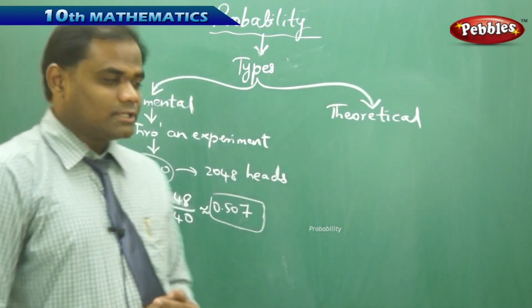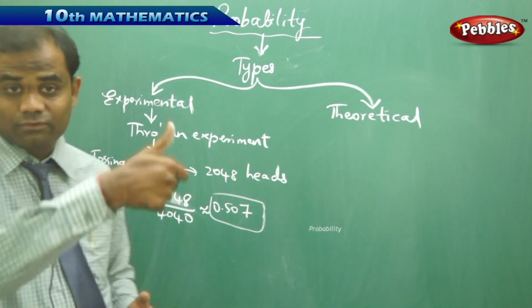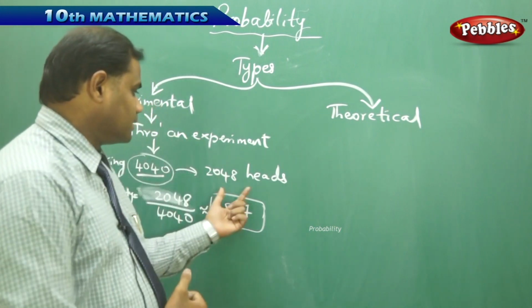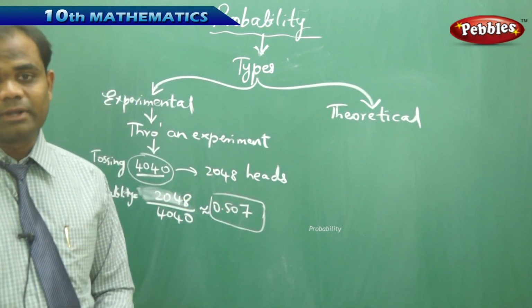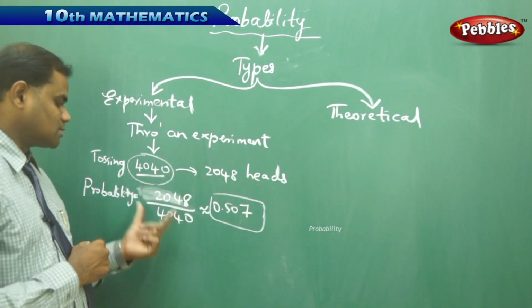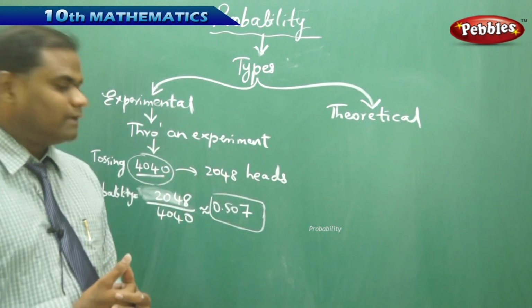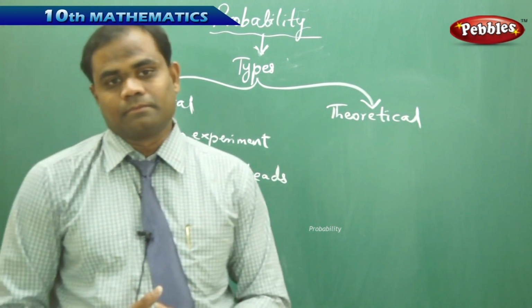Now what happens if this number is increased? If I increase it up to 10,000 tosses of a coin, then definitely the number of heads also changes, and the outcome we cannot predict. When this is divided, it approximately gives the value 0.5, but it may not give exactly that value.